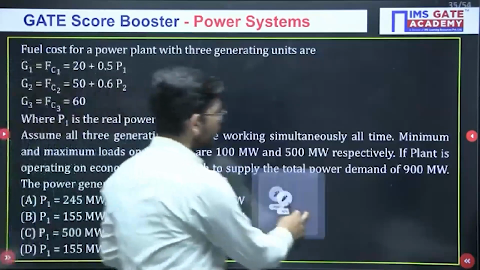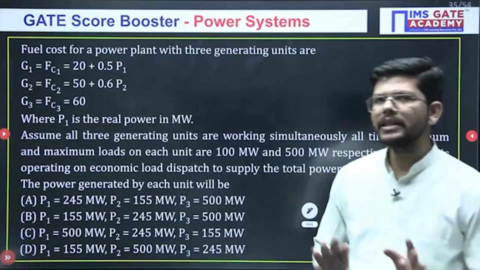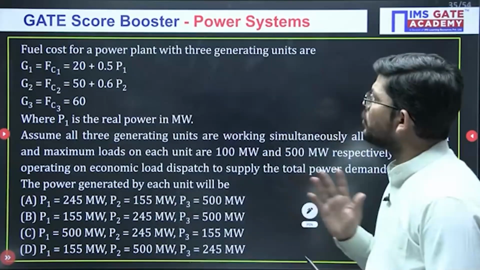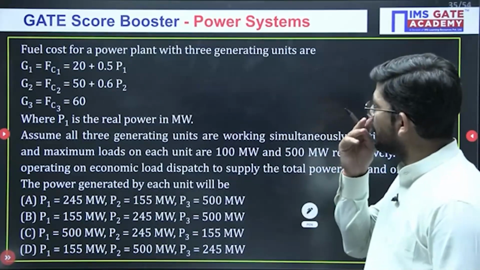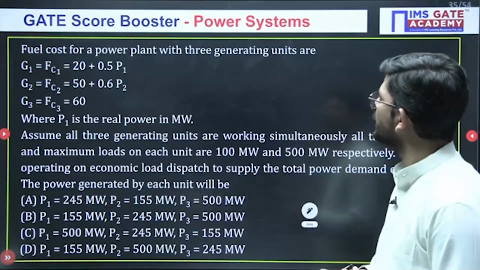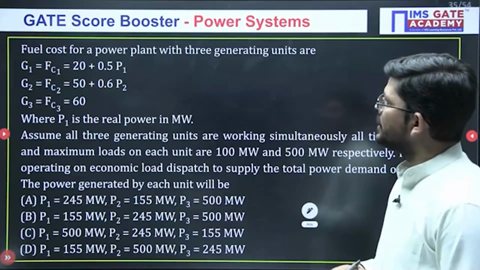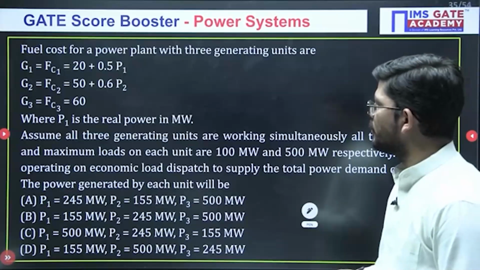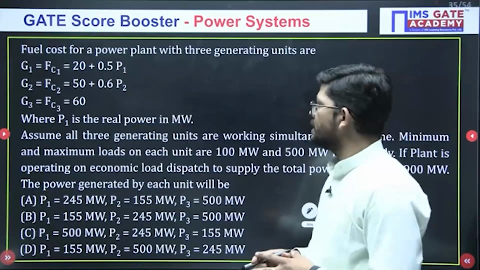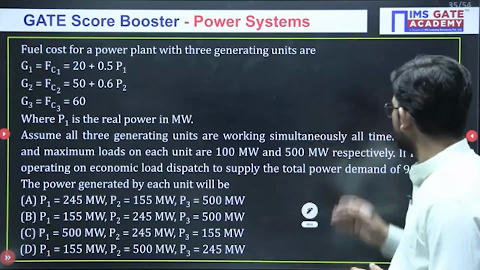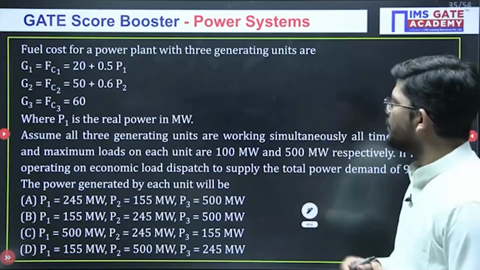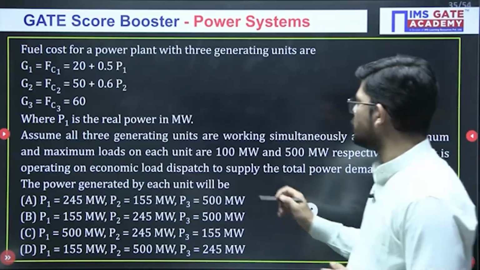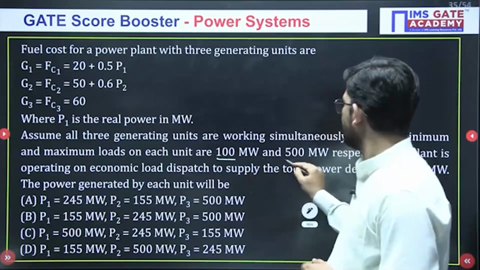This is from economic load dispatch, and just read this problem with me. Fuel costs for a power plant with 3 generating units are given for G1, G2 and G3, where P1 is the real power in megawatt. Assuming all 3 generator units are working simultaneously all the time, minimum and maximum loads on each unit can be 100 and 500.